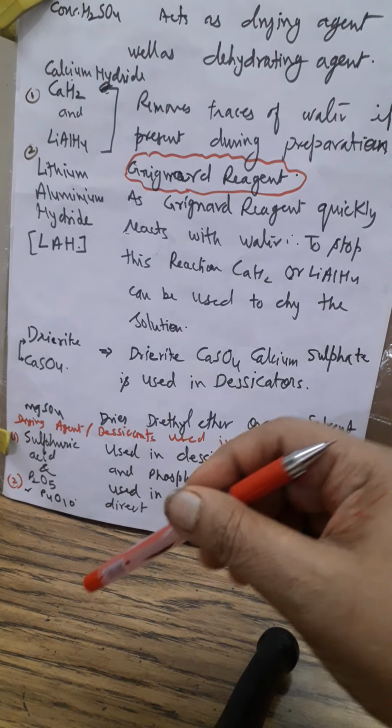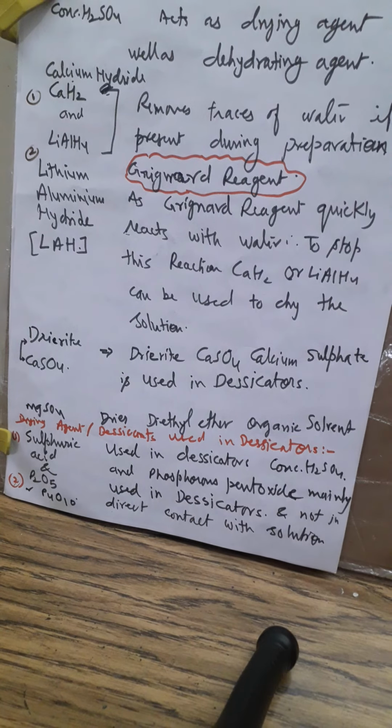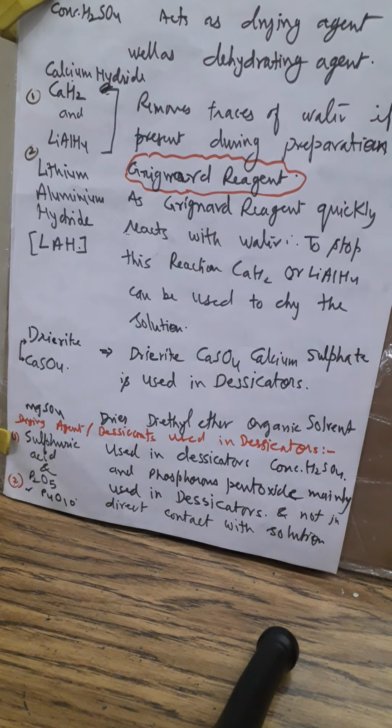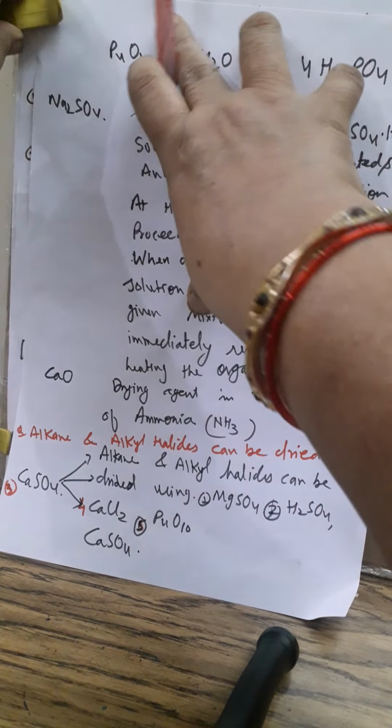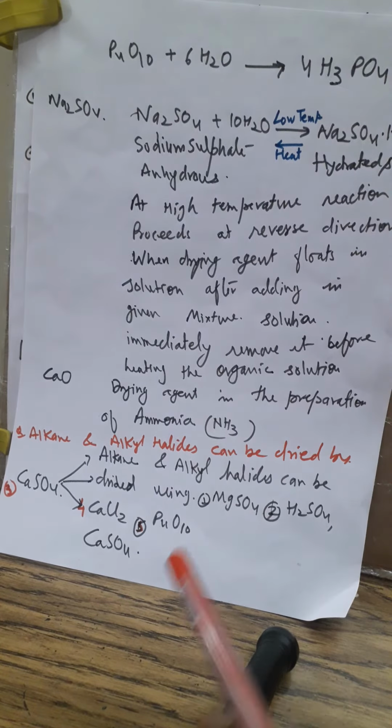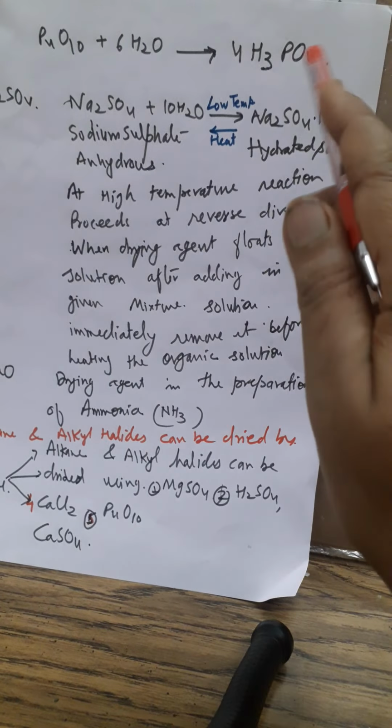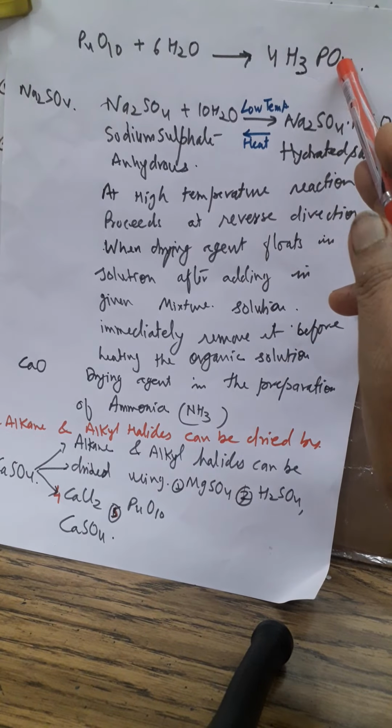They are just put inside the apparatus, and they absorb the water and moisture present in the desiccator. See why I told you P4O10 is used. P4O10 reacts with water and forms H3PO4, that is phosphoric acid. So traces of water from the desiccator can be removed.